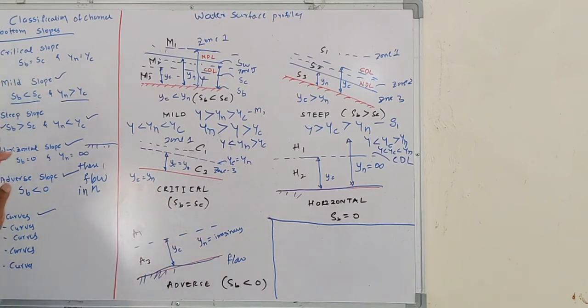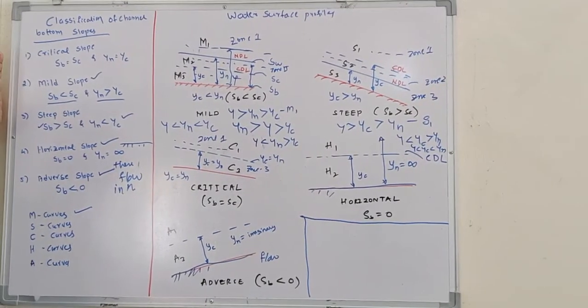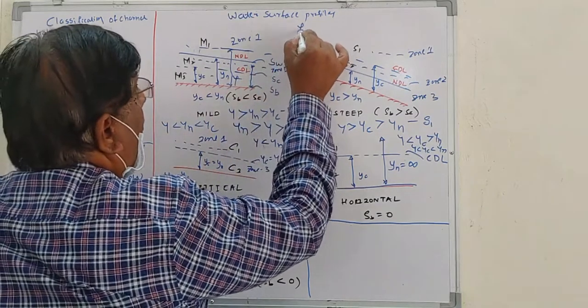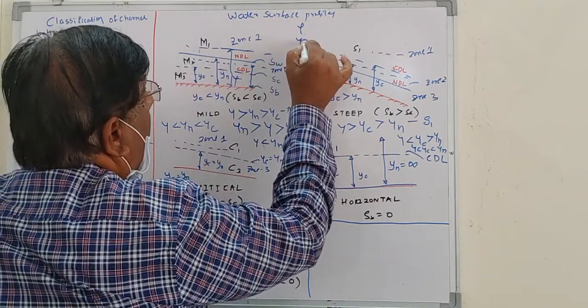So today we have discussed the channel bottom slopes. We have five channel bottom slopes: critical slope, mild slope, steep slope, horizontal slope, adverse slope. Based on these slopes you have M curves, S curves, C curves, H curves and A curves. These curves are classified depending upon the depths y, yn, yc.